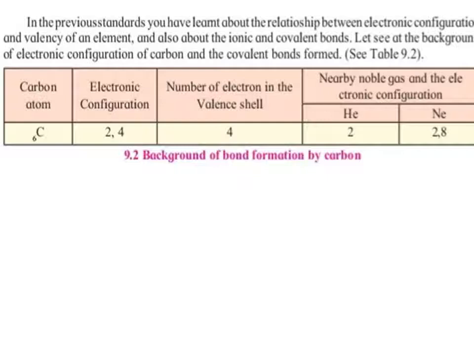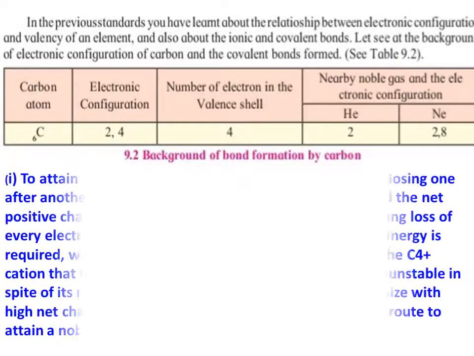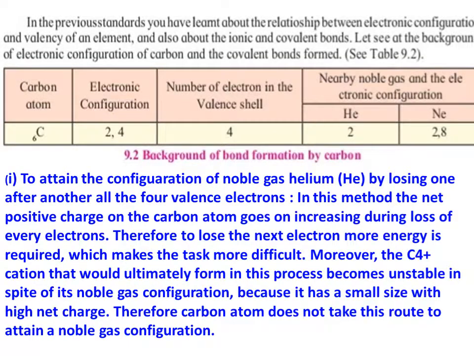The nearby noble gases are helium and neon. The electronic configuration of helium is 2 and neon is 2, 8. Carbon could attain the configuration of noble gas helium by losing, one after another, all the 4 valence electrons. In this method, the net positive charge on the carbon atom goes on increasing during the loss of every electron. Therefore, to lose the next electron, more energy is required, which makes the task more difficult.